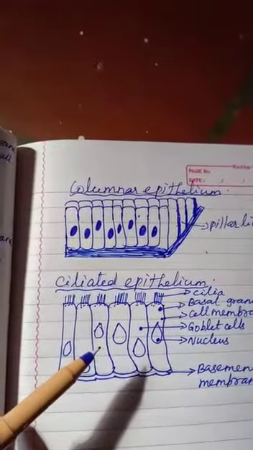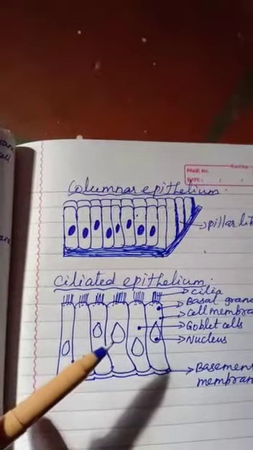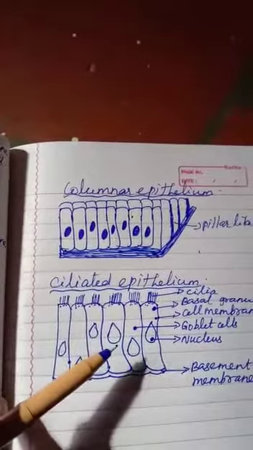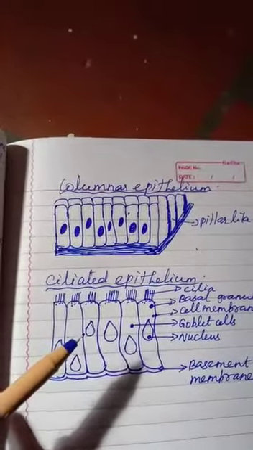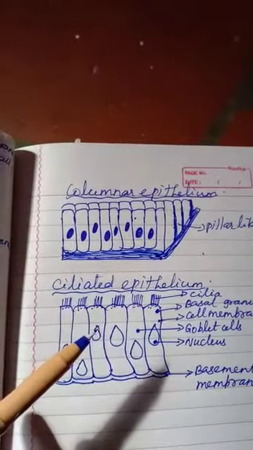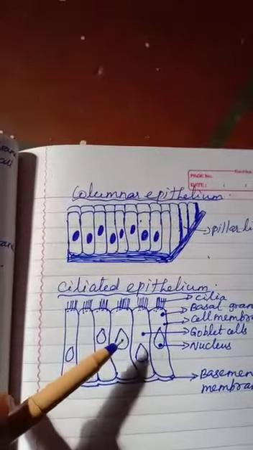The function of ciliated epithelium is to move particles or mucus in a specific direction over the epithelium.